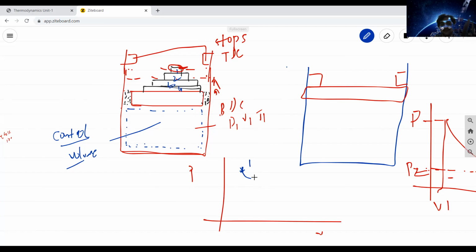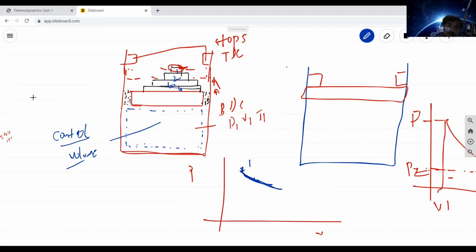Again removal of the second weight, third weight, fourth weight, each very small. Between these intermediate processes it takes some time, so the entire system comes to an equilibrium position.